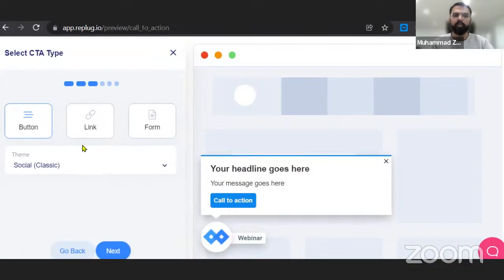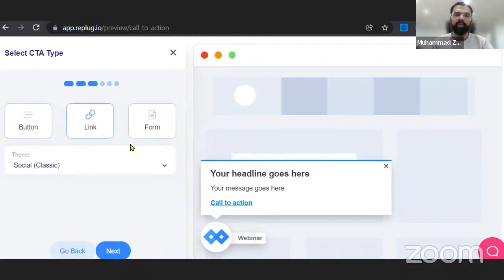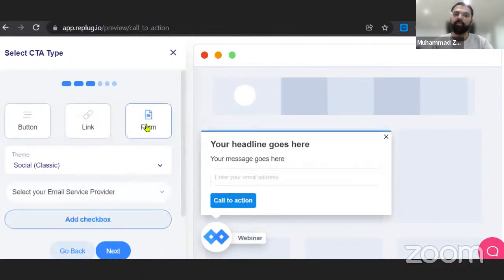Here we have multiple options. We can use a button, this call to action, or we can have a link here, or we can have a form. A lot of you must be thinking what a form is. It's the basic gateway of collecting your leads. It's the way how you actually get the conversions.